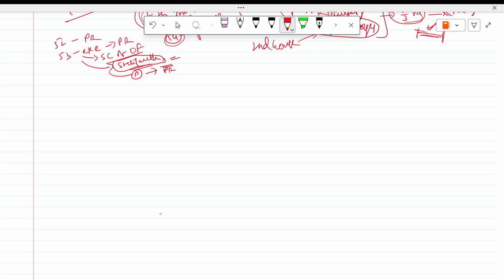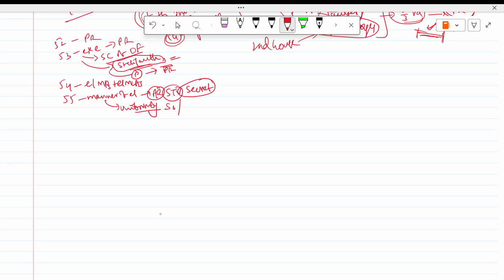Then Article 54, there is an electoral college, that is elected MPs plus elected MLAs. Then Article 55, manner of election of the president: proportional representation system, single transferable vote, and secret ballot. You have to maintain uniformity among states, and between states and the Union.